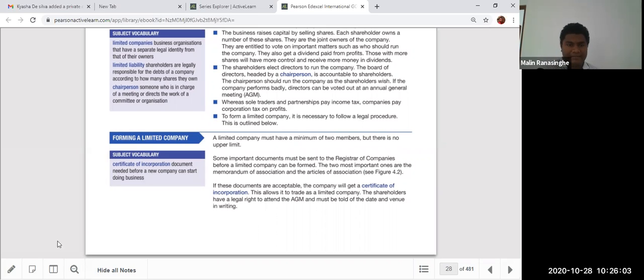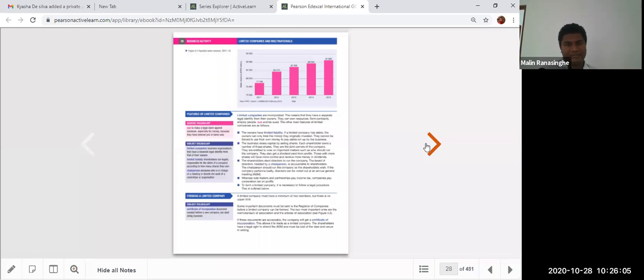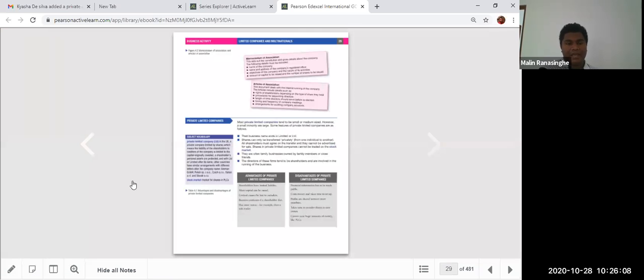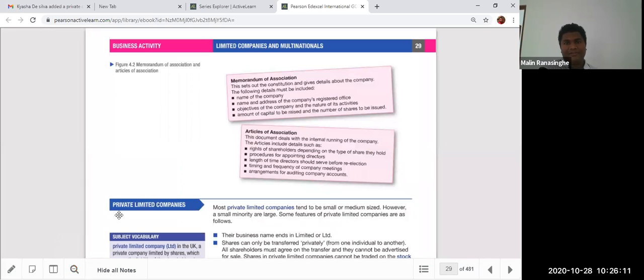In order to obtain this license, you have to submit two main documents. These are mainly called AOA and MOA, Articles of Association and Memorandum of Association. That day I took one company and showed you their Articles of Association and Memorandum of Association. The Memorandum of Association contains details of the company: name, address, the directors' names and addresses, the directors' consent in writing, the secretary's consent in writing, company objectives, and the amount of capital to be raised, with a brief summary of the general information.